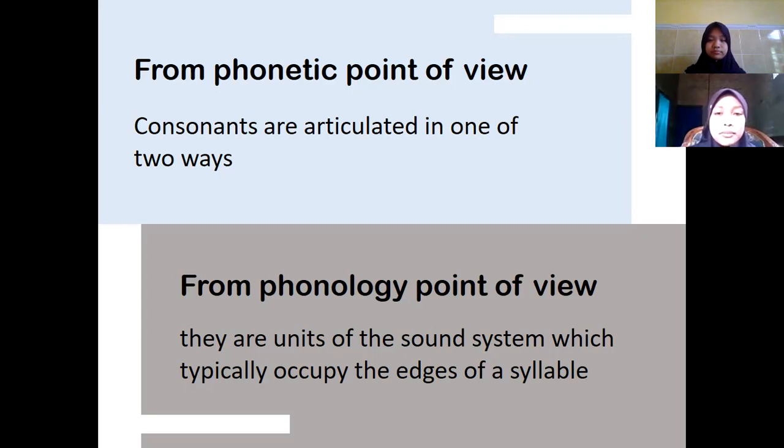From the phonology point of view, they are units of the sound system which typically occupy the edge of a syllable. They may also appear in sequence. In fact, up to 3 consonants may be used together at the beginning of a word in English.